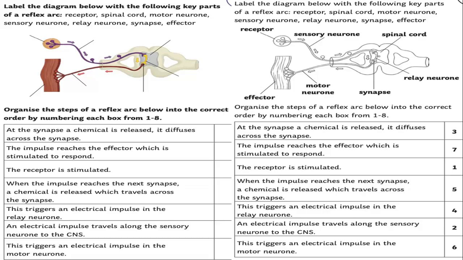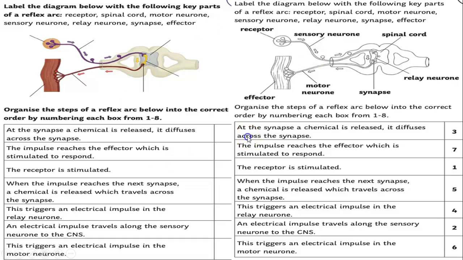Finally, the effector will respond with the correct response, like moving a muscle or producing a hormone or producing an enzyme from a gland. Are we all following up till here?